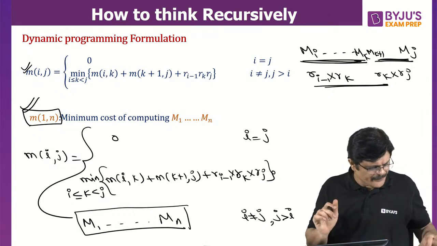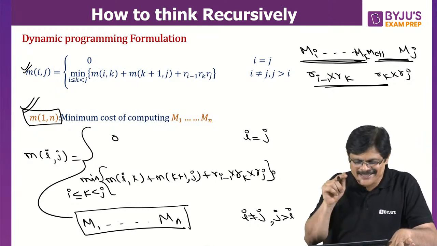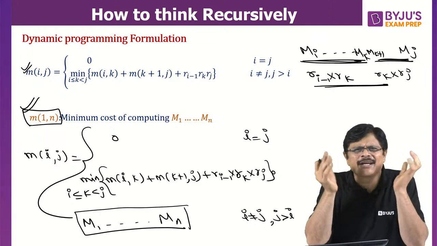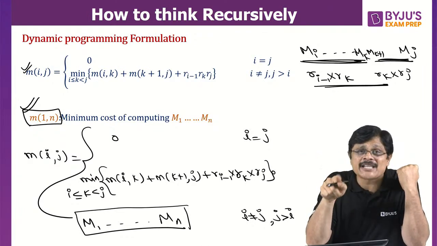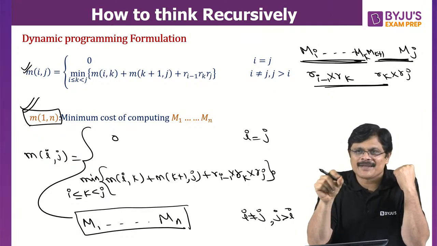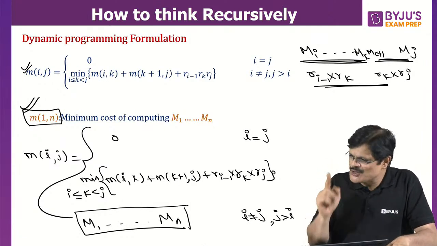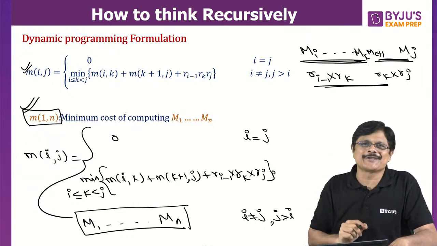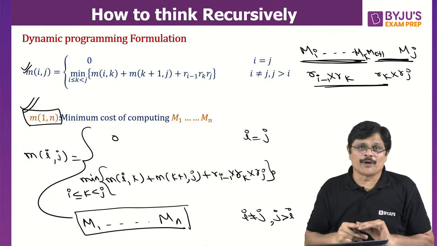Yeah, good. Now let me explain how to solve the problem using this recurrence formula. See, once you own the recurrence relation, then you don't have to worry, sir. The rest of the things follow automatically. But I'll give you the best method, a quick method to solve the matrix chain multiplication problem. See carefully. Yeah, I am solving, sir. AB de Villiers, I am solving according to the formula only. Without using the formula, you don't solve it, sir. We have to use it. Am I clear? And I'll tell you why it is dynamic programming.